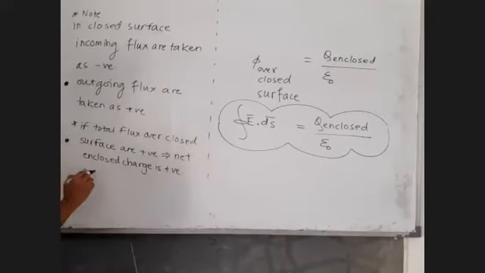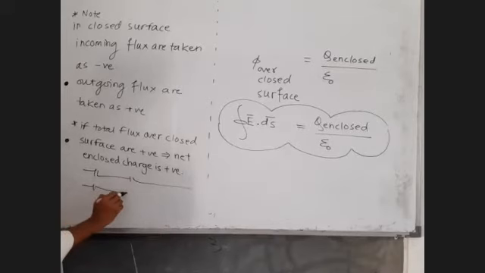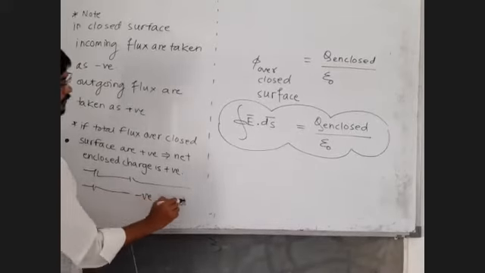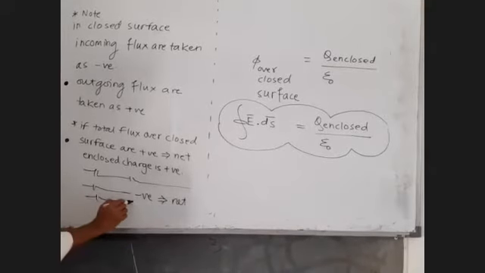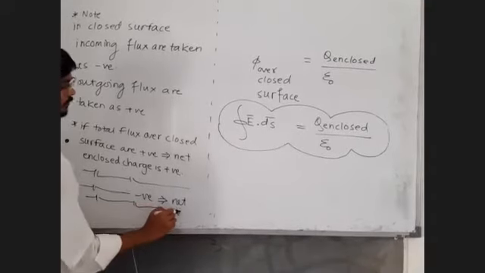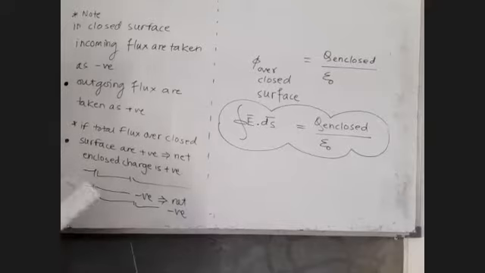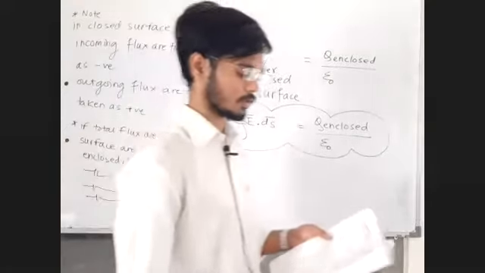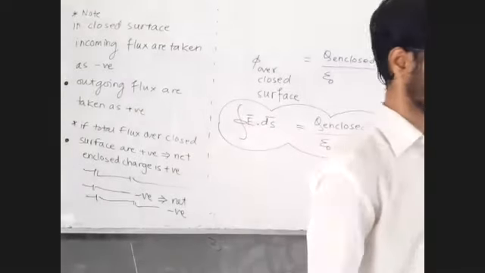And same statement, if total flux over closed surface are negative, implies that net enclosed charge is negative. Just make these 2 note points.